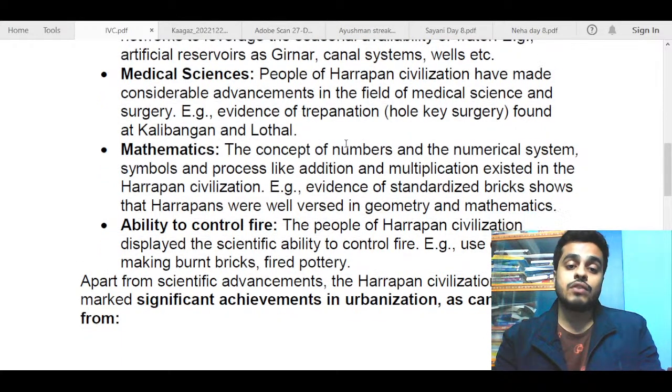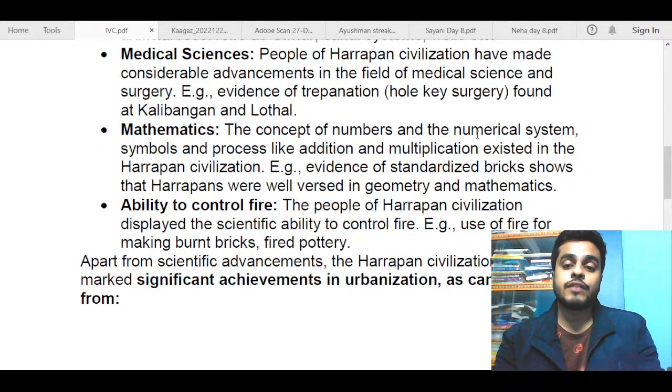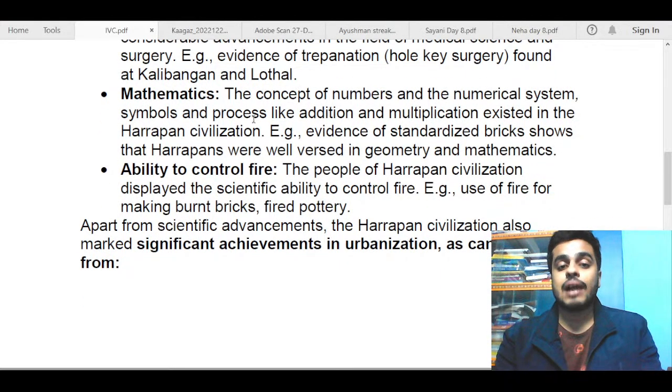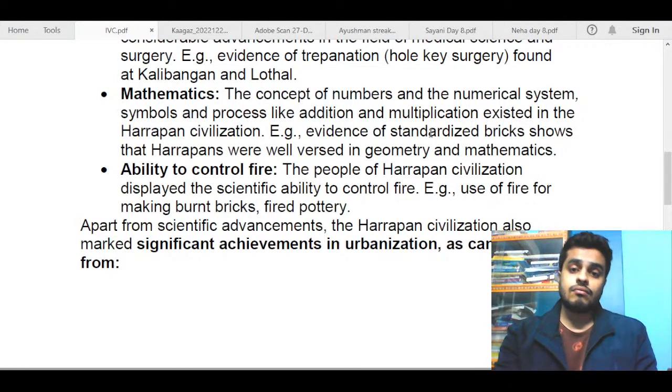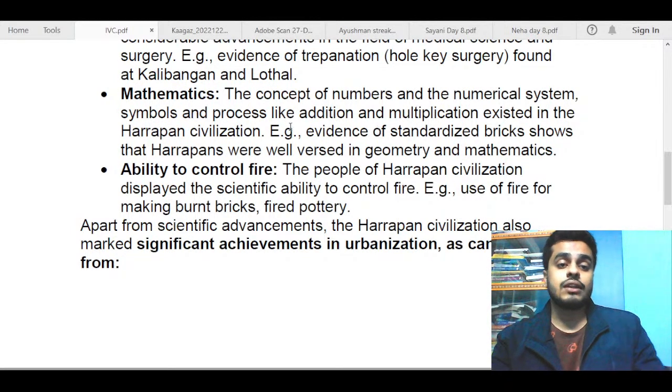Next, I move on to talking about mathematics. The concept of numbers and the numerical system, symbols, and processes like addition and multiplication existed in the Harappan civilization. Now again we have to back it up by giving some examples. So I've talked about standardized bricks, that Harappans were well versed in geometry and mathematics. All of the burnt bricks were of the same size, so it means that they had something which they used to measure the size and then use. I think from there I have derived this point.